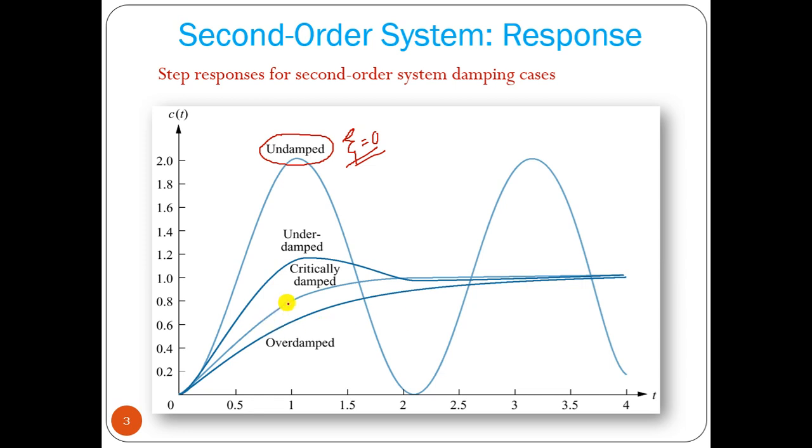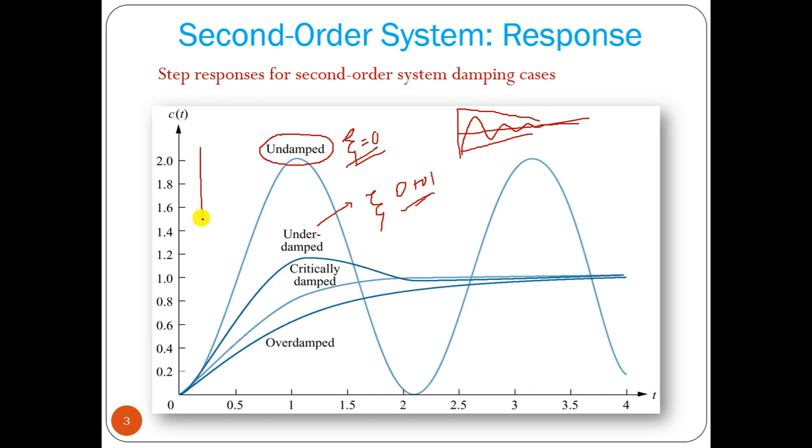Then we have underdamped, when the damping factor zeta is greater than 0 and less than 1. Then we will have oscillation with decreasing amplitude, and it will reach a constant value. That is called underdamped response.